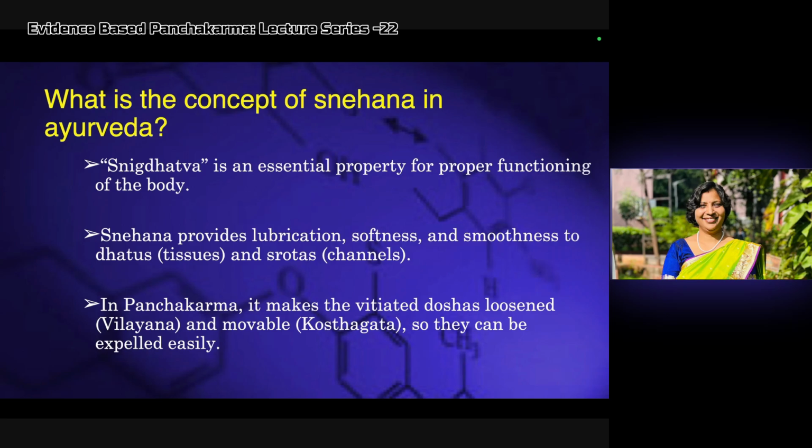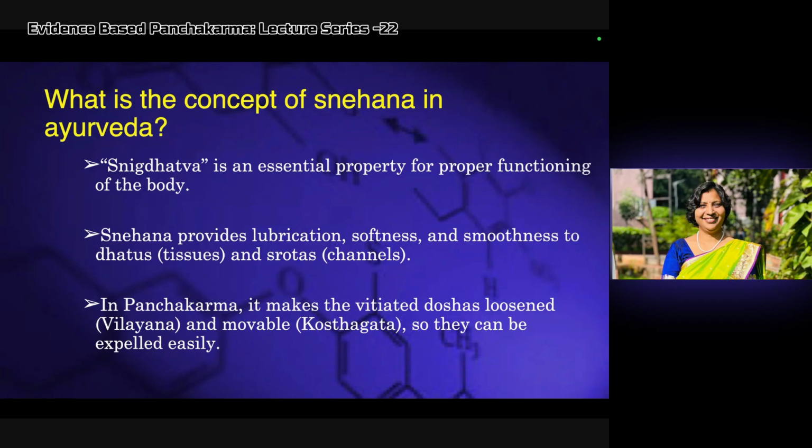Modern science has already recovered that Sneha can cross the blood-brain barrier. No Vatha, not any Churna can cross that, but Sneha can. So that's why it has an effect on the dhatus, and mostly for all the deeper dhatus we usually use Snehana. Snehana is an important part of Ayurveda. In Panchakarma it makes the vitiated dosha loosen. It has a different role in Panchakarma, which is why we use Snehana as a Shamana and also for Sanshodhana.